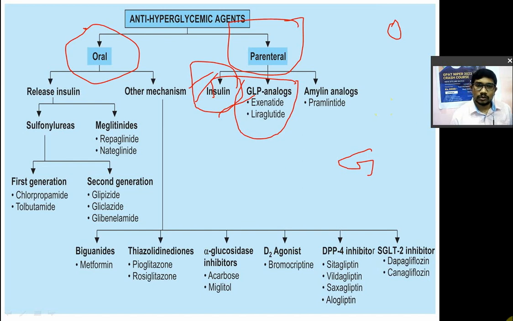So what will this GLP do? It will amplify, it will enhance more secretion of insulin. So that's why GLP analog means related drugs, drugs similar to it. So exenatide, liraglutide. These are the two drugs known as GLP agonists.